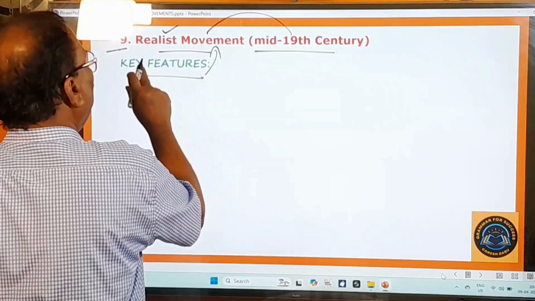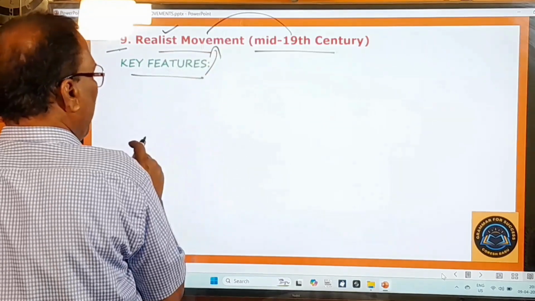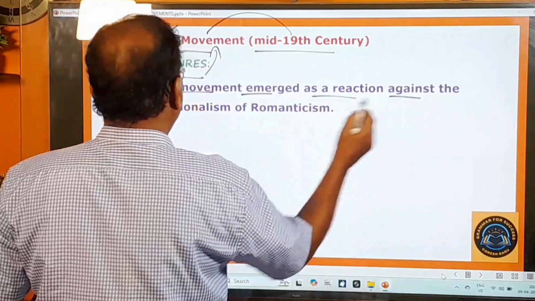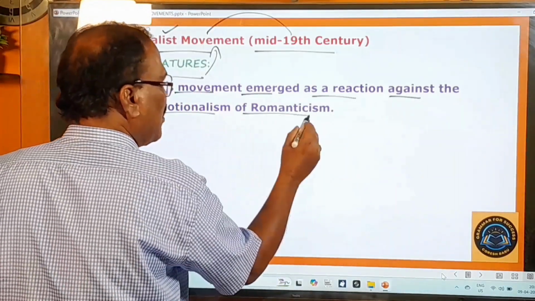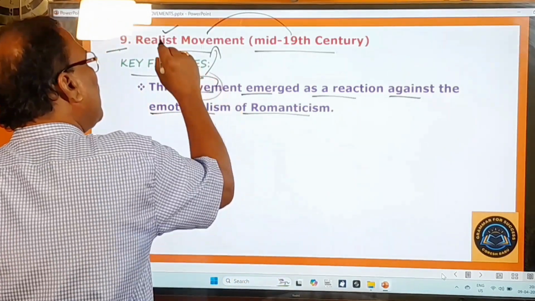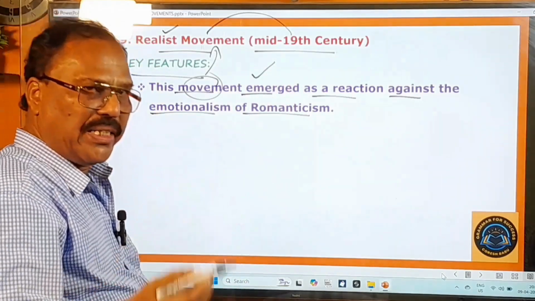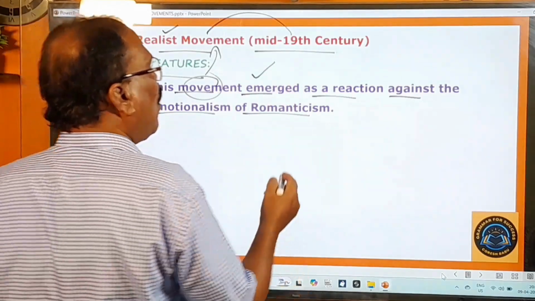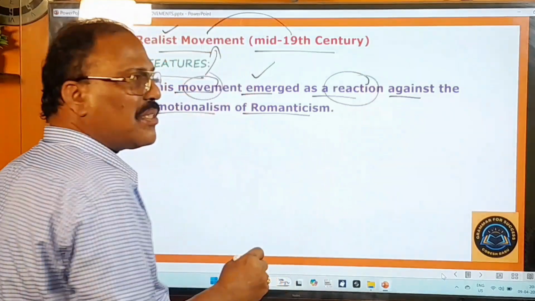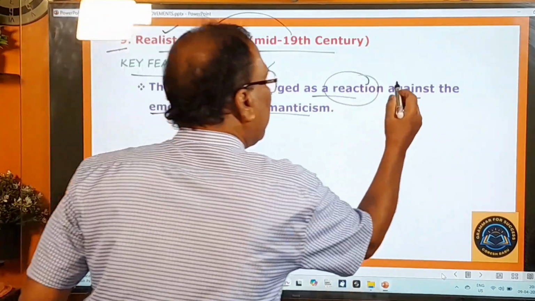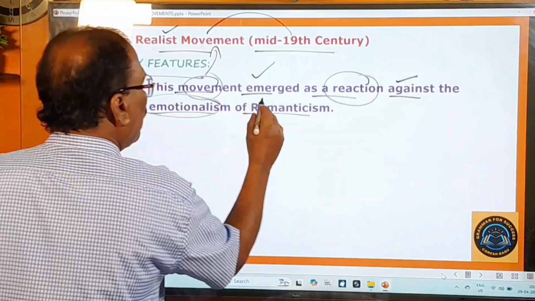Let us learn about its features. What are the key features of this realist movement? And here you pay attention. This movement emerged as a reaction against the emotionalism of romanticism. So this realist movement emerged. Emerged means originated or came into existence. How? As a reaction. As a reaction means as a response, as a reply, as an answer to what? Against the emotionalism of romanticism.